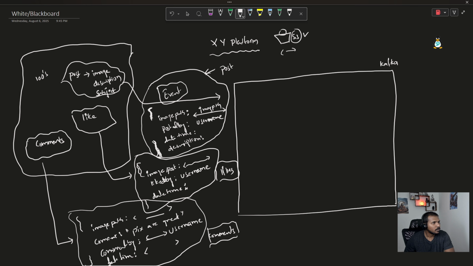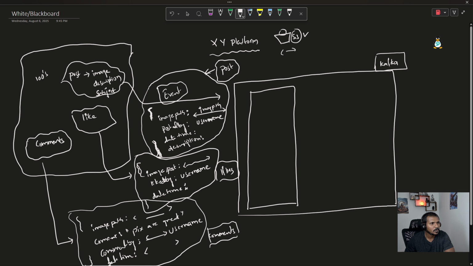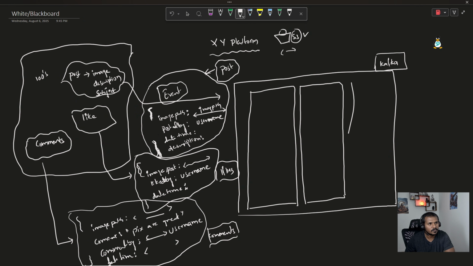If I explain clearly, now we have the three topics. One is post, the second one is likes, and the third one is comments. Now, where are these going to be stored? Here we have Kafka, and Kafka is one platform which is going to run on top of servers. Let's assume that we have three servers, and on top of that we are running Kafka. I will tell you why I picked three servers here, because there is another term I would like to explain. But for simplicity, I just want to pick three servers as my Kafka systems.